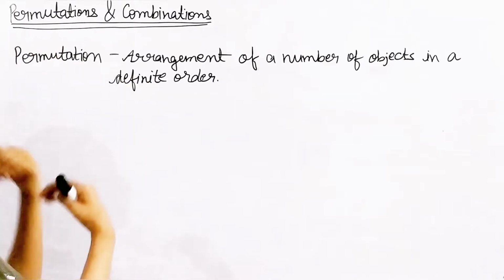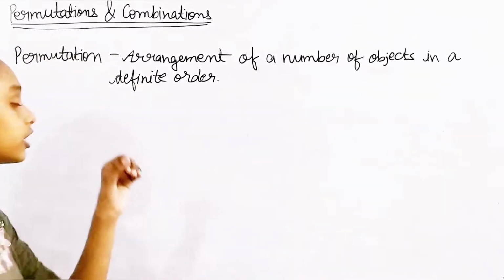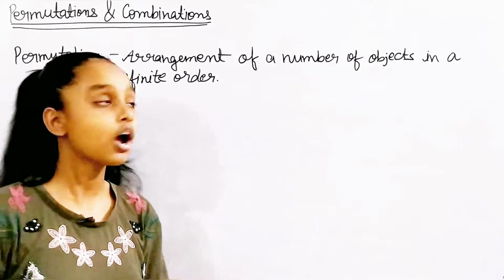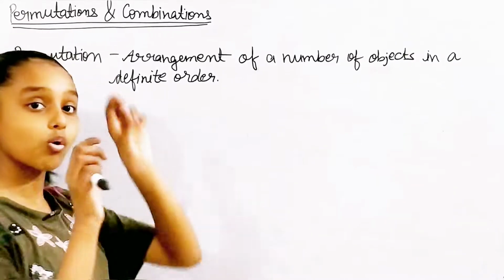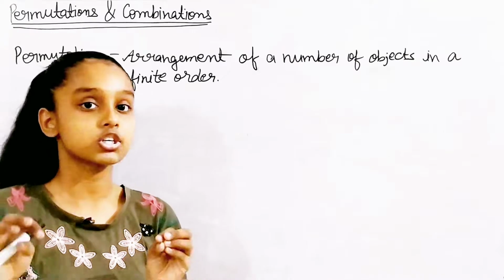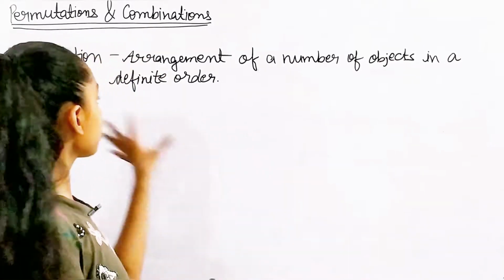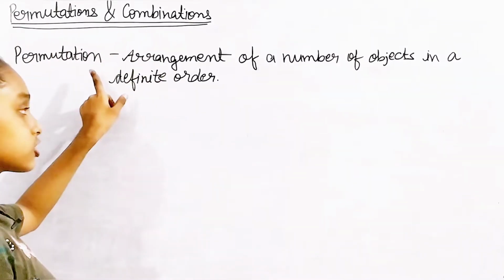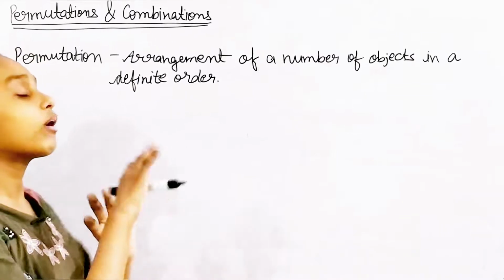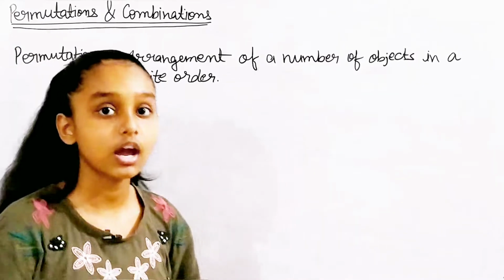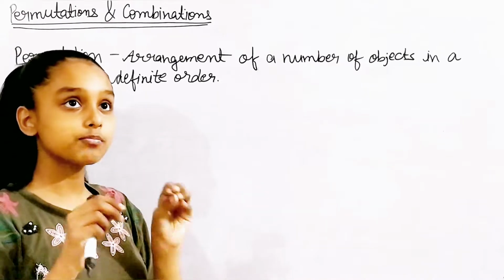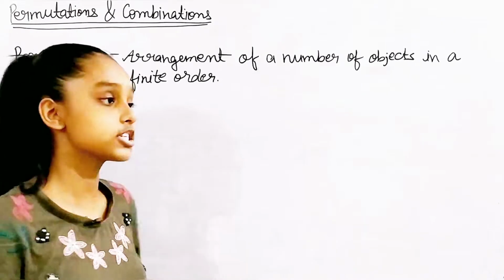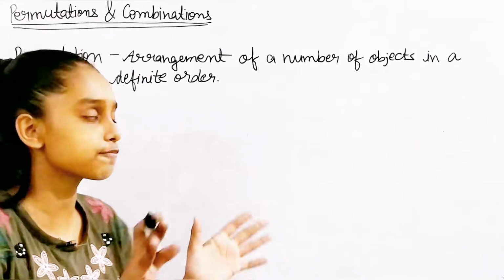So what it's saying is the arrangement of a number of objects in a definite order, and what we can see is that it's basically talking about the order. So in permutation, order matters. It is an arrangement of a number of objects, and the second thing is that it is in a particular order. Let's take a few examples.